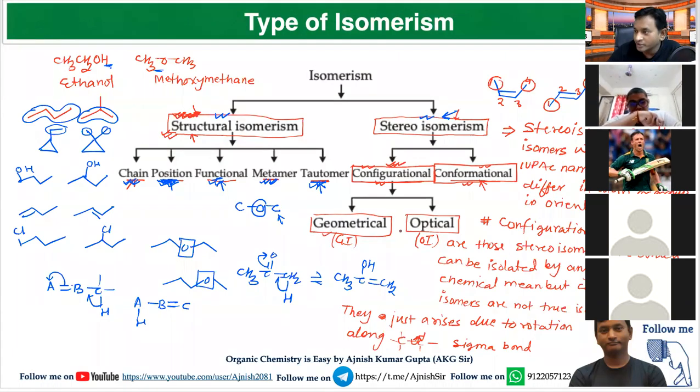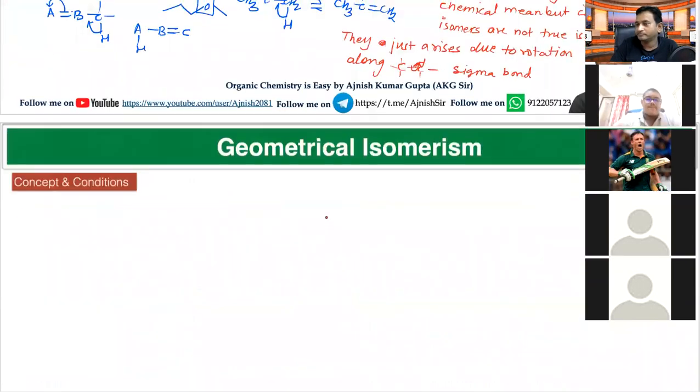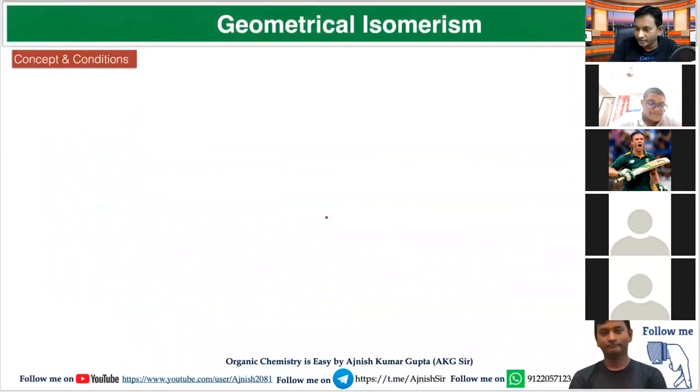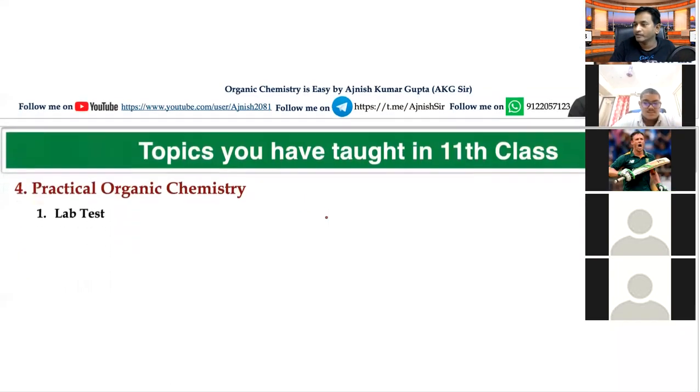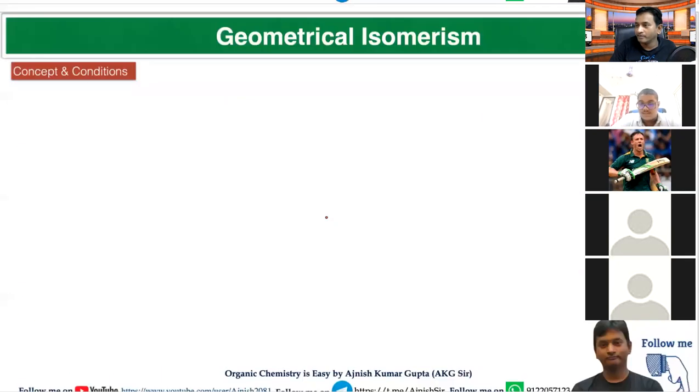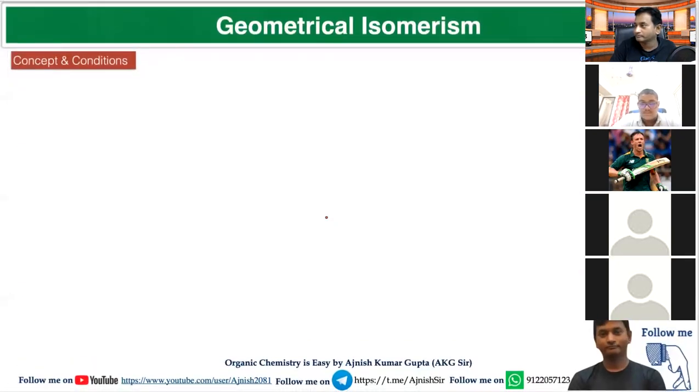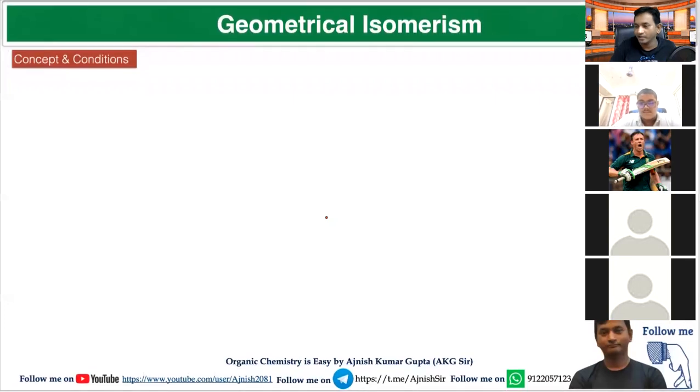So now in this stereoisomerism, we are going to learn all three: geometrical isomerism, optical isomerism, as well as conformational isomerism. Now I'm going to start geometrical isomerism. Write the heading: geometrical isomerism.